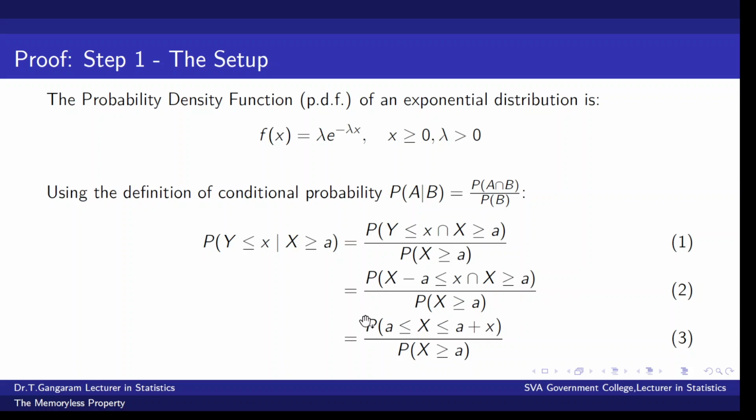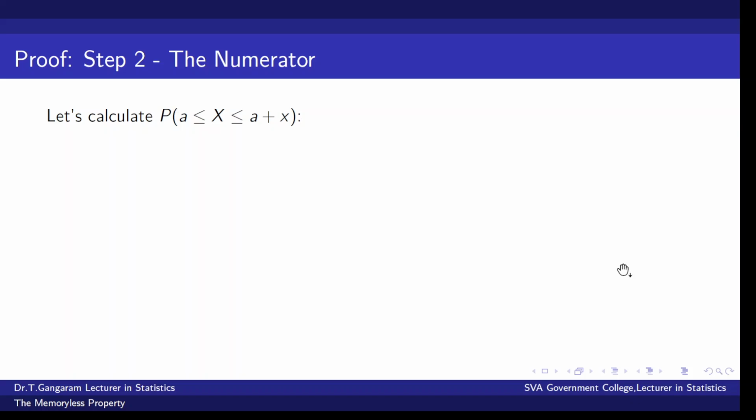Therefore, we can write probability of capital X less than or equal to a plus x intersection x greater than or equal to a, that implies a less than or equal to x less than or equal to a plus x. So we can write this numerator as probability of a less than or equal to x less than or equal to a plus x divided by probability of x greater than or equal to a. Let us calculate probability of a less than or equal to x and less than or equal to a plus x.